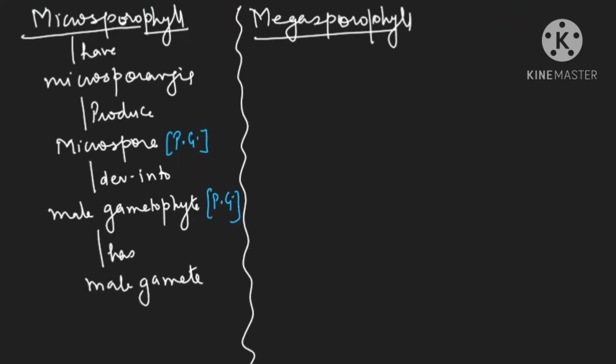Clear, beta? Now see, megasporophyll has megasporangia. And megasporangia is known as ovule here.